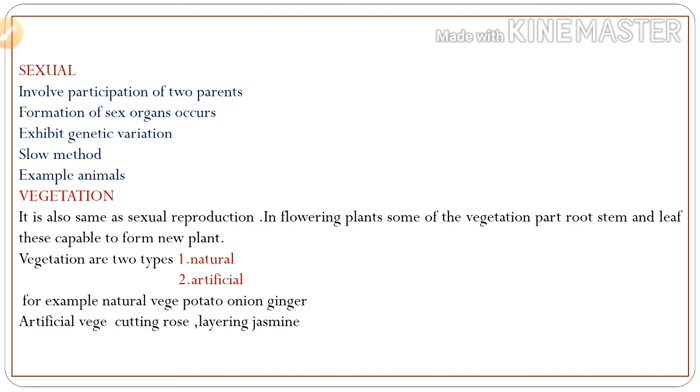Next one is vegetative reproduction. It is also similar to asexual reproduction. In flowering plants, some of the vegetative parts, that is root, stem and leaf, are capable of forming a new plant. Vegetative reproduction is of two types, natural and artificial. For example, natural vegetative reproduction occurs in potato, onion and ginger. Artificial vegetative reproduction is cutting of rose, layering of jasmine. About vegetation, we will discuss in a coming chapter, that is natural vegetation and wildlife.